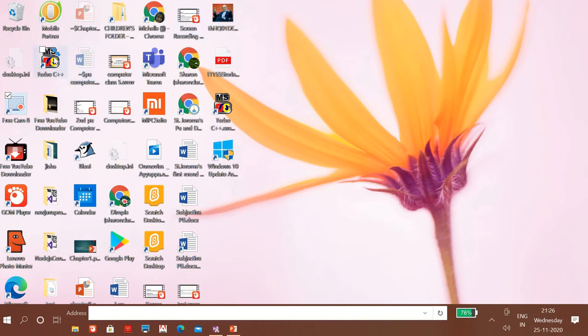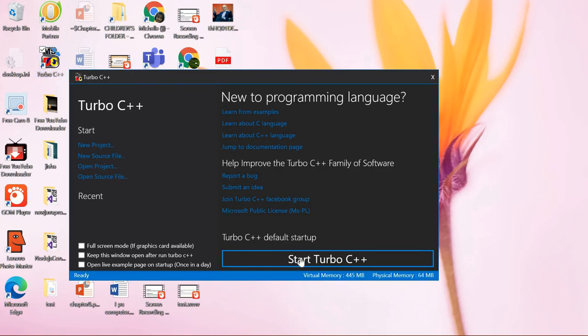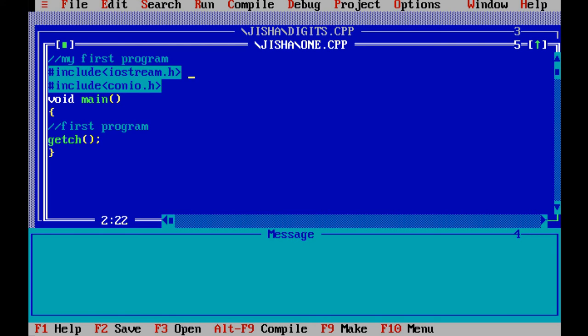Then take Turbo C++, then start Turbo C++. When starting C++, you will get one screen like this. If this screen is very small, you can click the Alt Enter button. Then you will get this big screen.